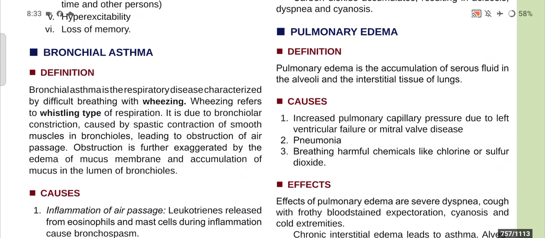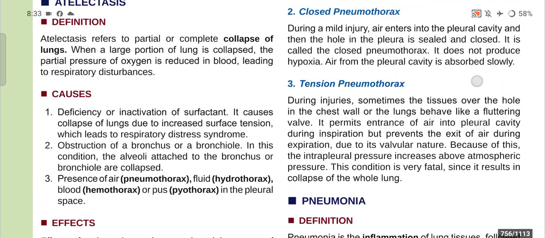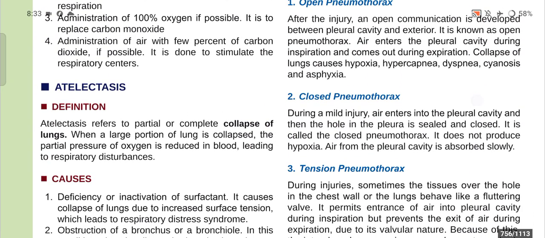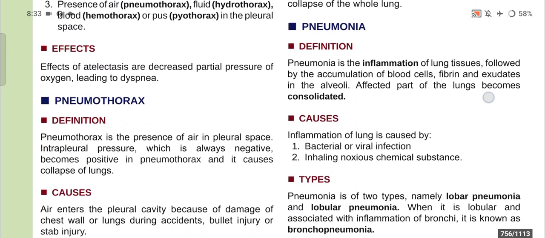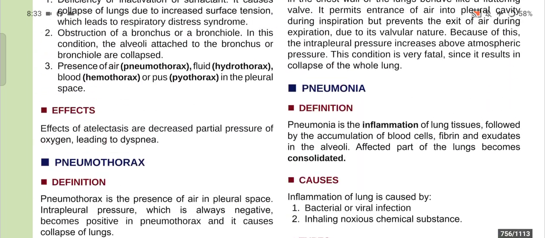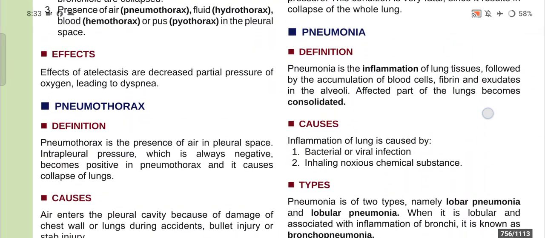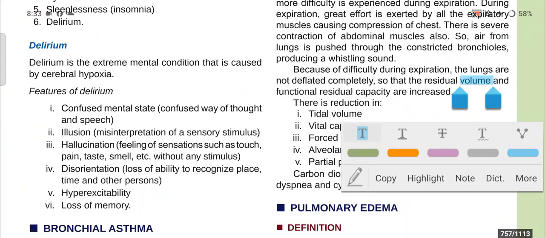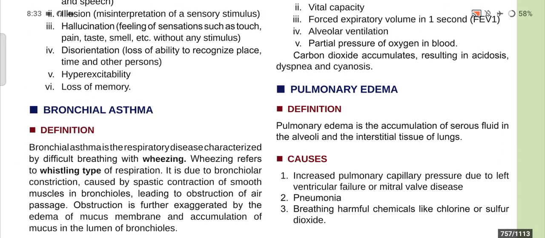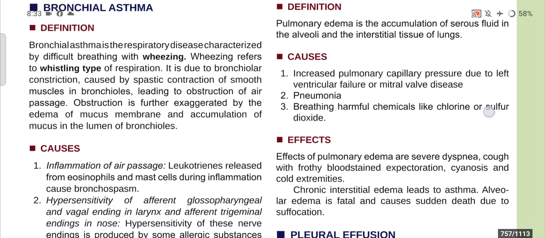So this is our today's topic. We have some small and important topics today. So what we have discussed today: number 1 is atelectasis. What is atelectasis? What are the causes and effects? Then pneumothorax, what it is, what the causes of this disease, its types and effects. Then we have discussed the pneumonia causes, types, effects. Then we have discussed delirium, then bronchial asthma, and then the pulmonary edema. So this is our today's topic.